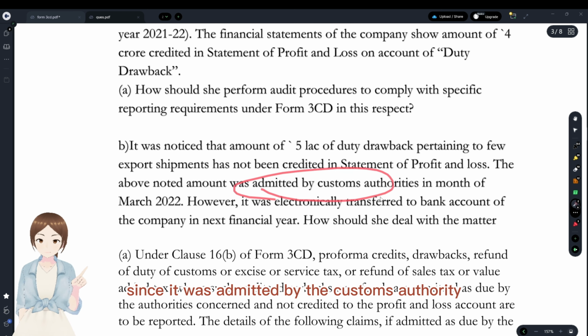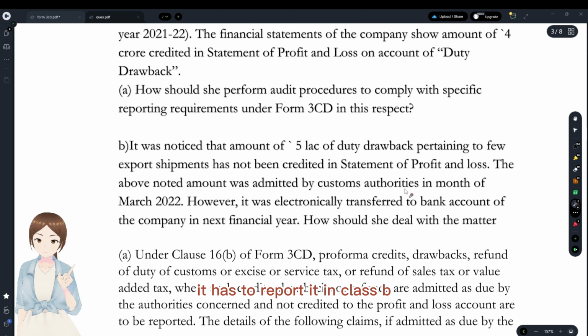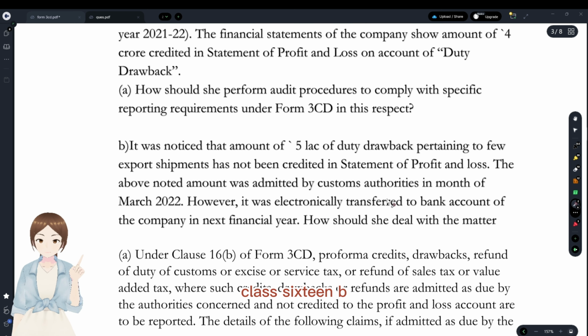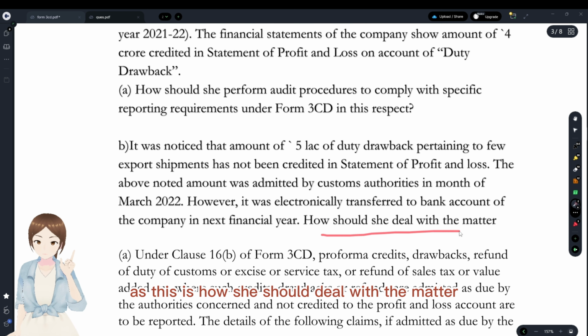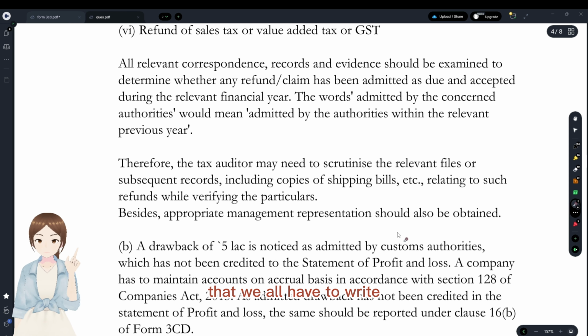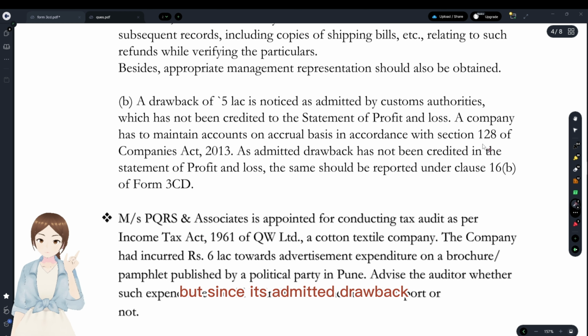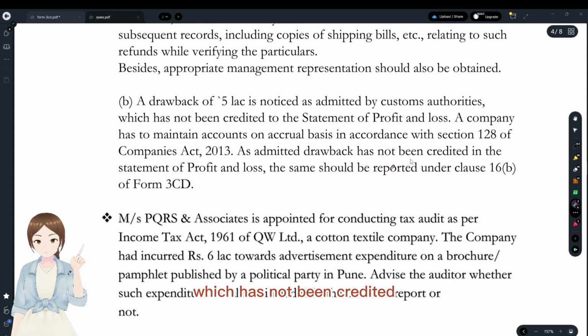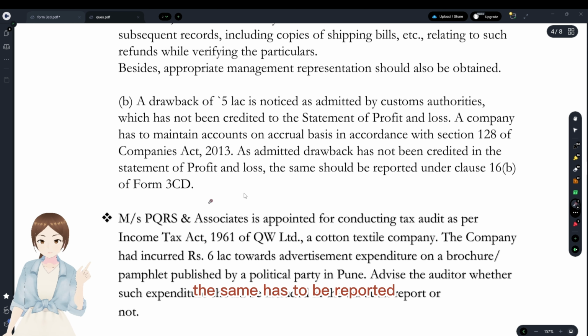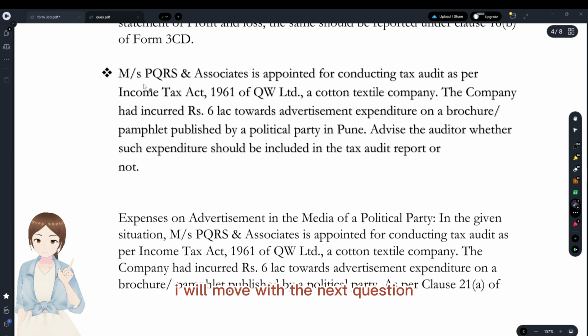Since it was admitted by the customs authority, it has to be reported in clause 16B, as this is how it should be dealt with, and we all have to write the same thing. It was not credited in the company, but since it's admitted drawback which has not been credited, the same has to be reported in clause 16B of Form 3CD. And we'll move on with the next question here.